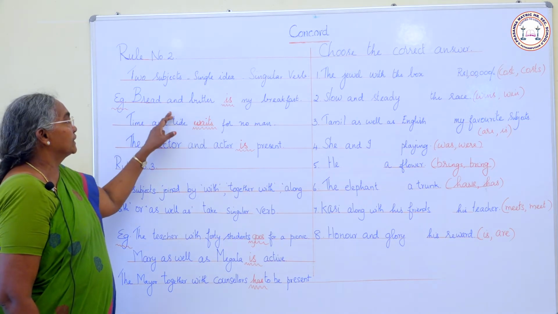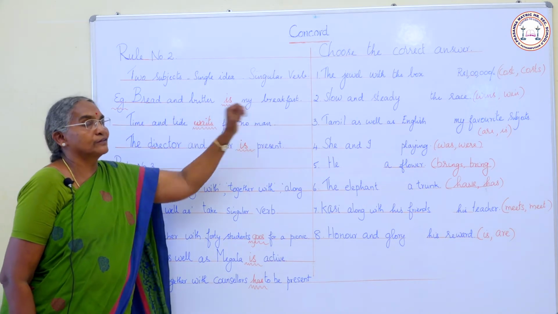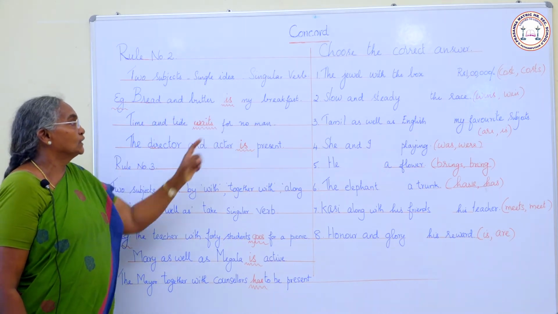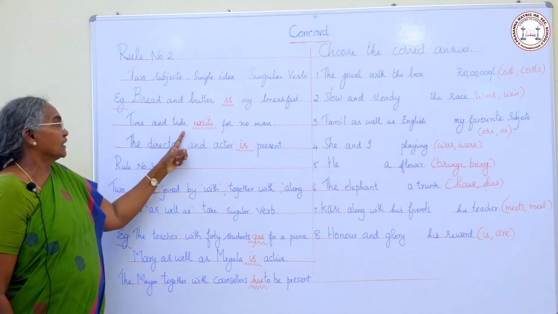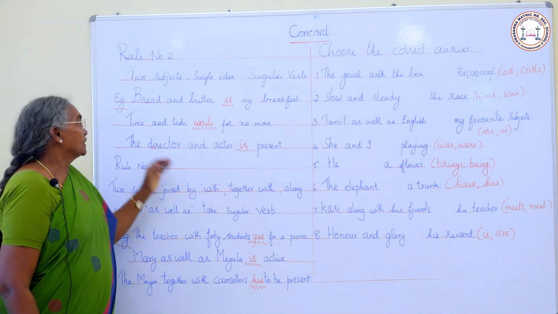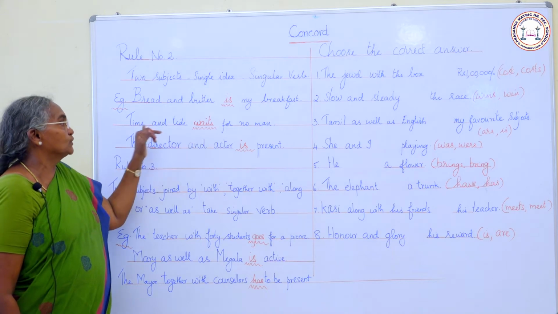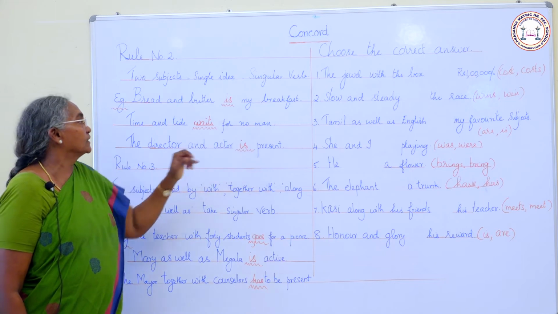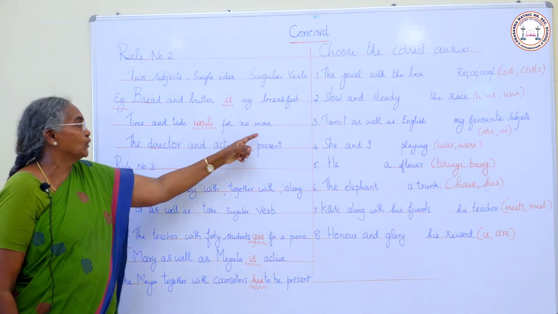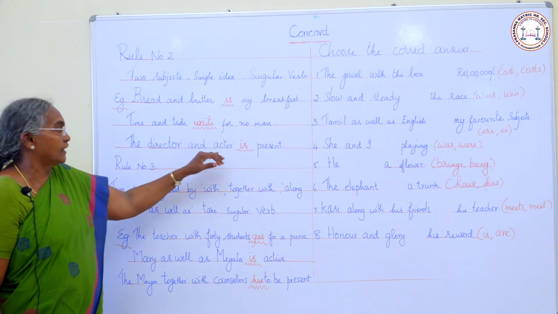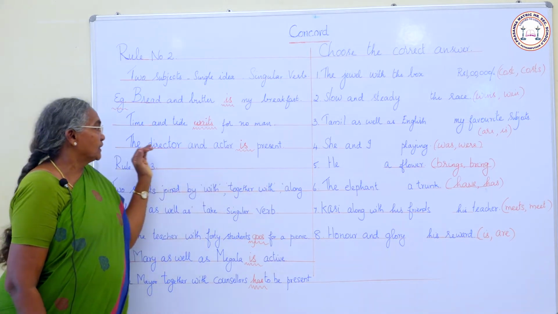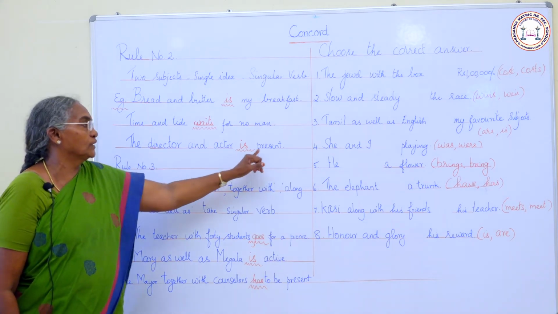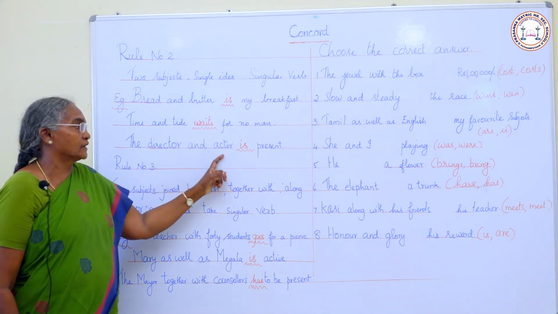Example, bread and butter is my breakfast. Bread and butter suggests one idea, so we use singular verb is. Time and tide waits for no man. Time and tide, same thing, so we use singular verb waits for no man. The director and actor is present. The director and actor are the same person. So we use singular verb.